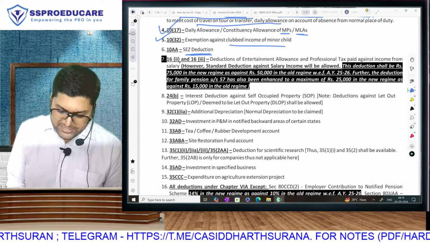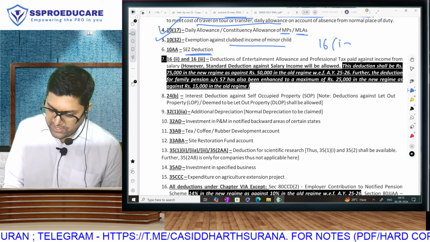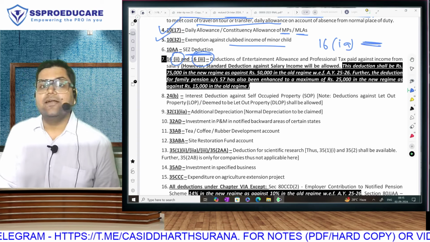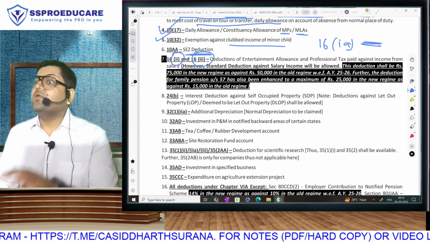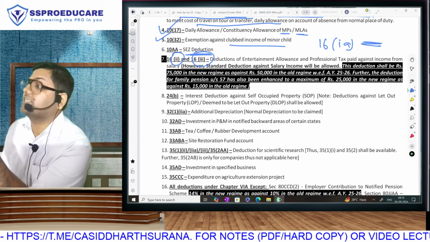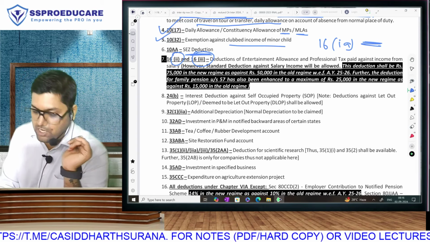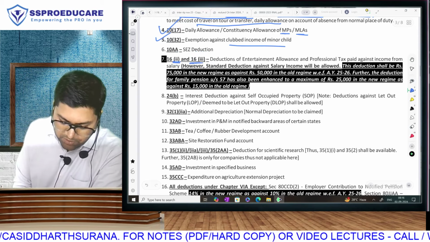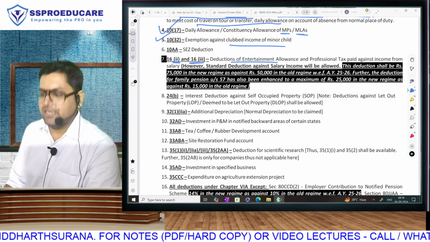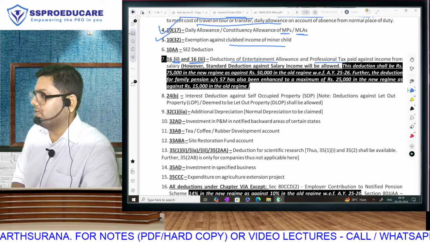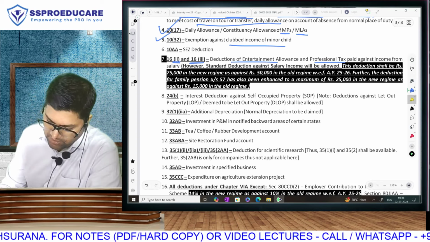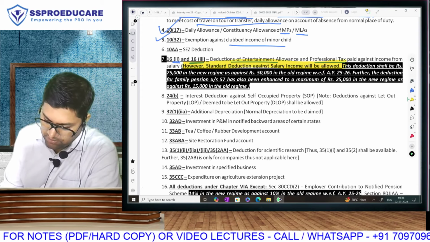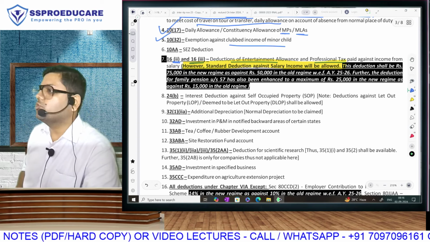First of all, section 16 has got 3 deductions: 16(1)(a), 16(2) and 16(3). 16(1)(a) is standard deduction. So when the new regime was introduced, they wrote no deduction of section 16, matlab all 3 not allowed. But now they have changed it. They say 16(2) and 16(3) will not be allowed. Matlab entertainment allowance ka deduction and professional tax ka deduction will not be allowed in the new regime. But which also means that standard deduction is going to be allowed.